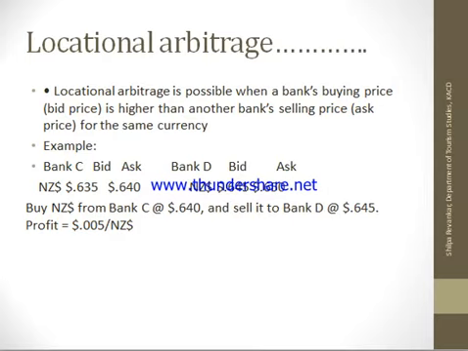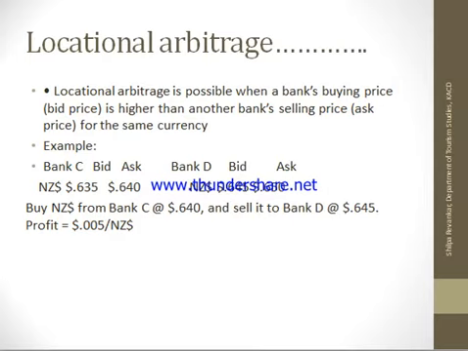I'll buy it in bank C, then go to bank D and sell it at 0.645. This is the profit I'm making without any risk and without much investment, just because there is a difference in the bid and ask prices.